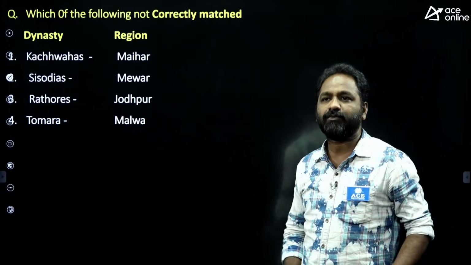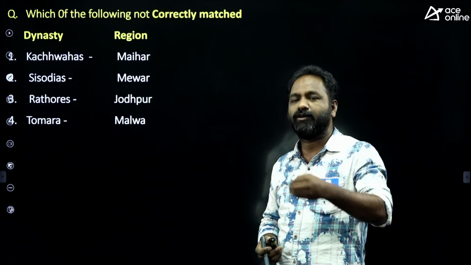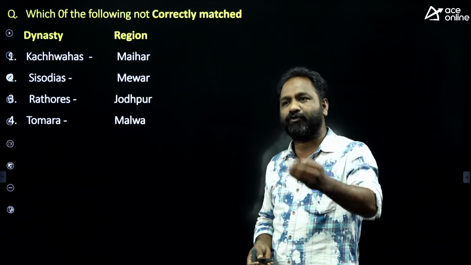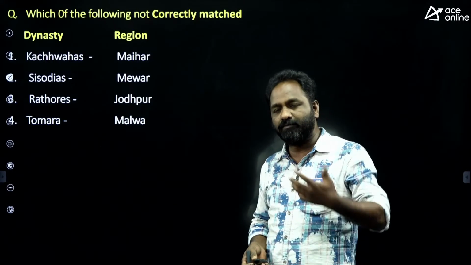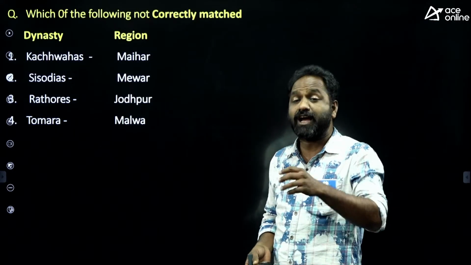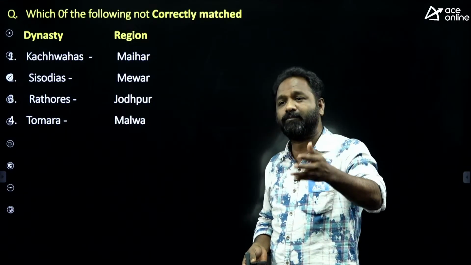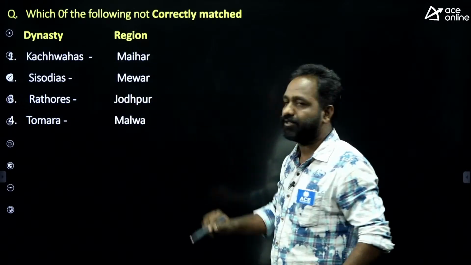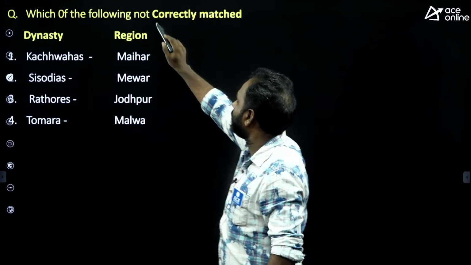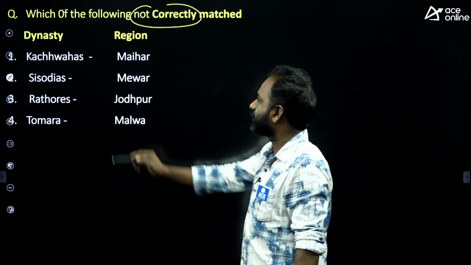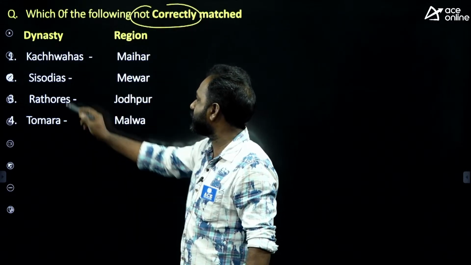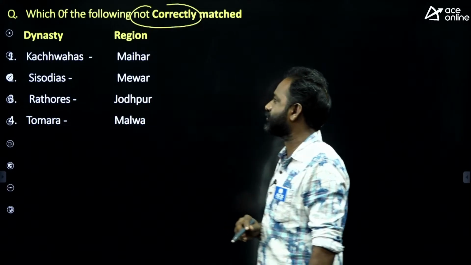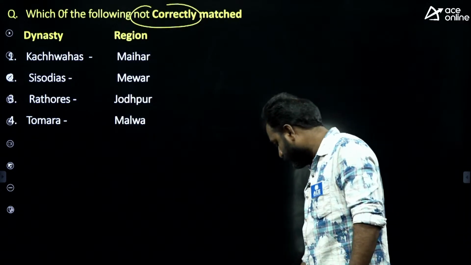We students always focus more on Mughals and also Delhi Sultans. Of course, they are very, very important. It doesn't mean that you have to focus on only Mughals and Delhi Sultanate. Sometimes there is a question on small dynasties also. Just to have an idea, no need to discuss or read in depth. The question is left side dynasty names, right side region names. Now, which of the following is not correctly matched? Kachawas, Meher region; Sisodias, Mewar region; Rathors, Jodhpur region; Tomara, Malwa region.